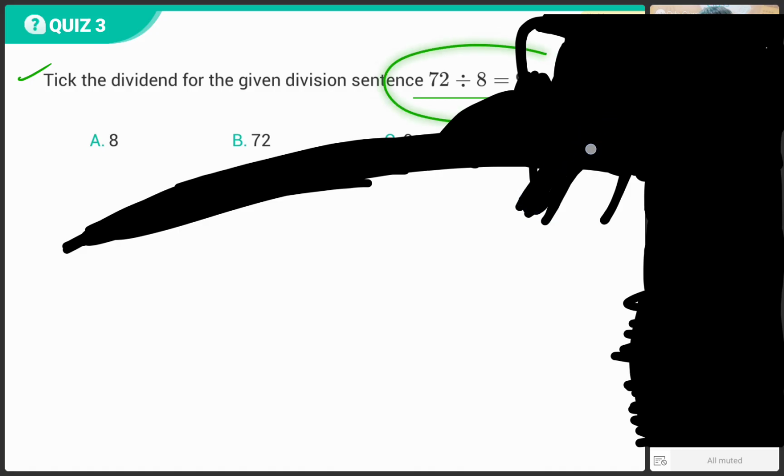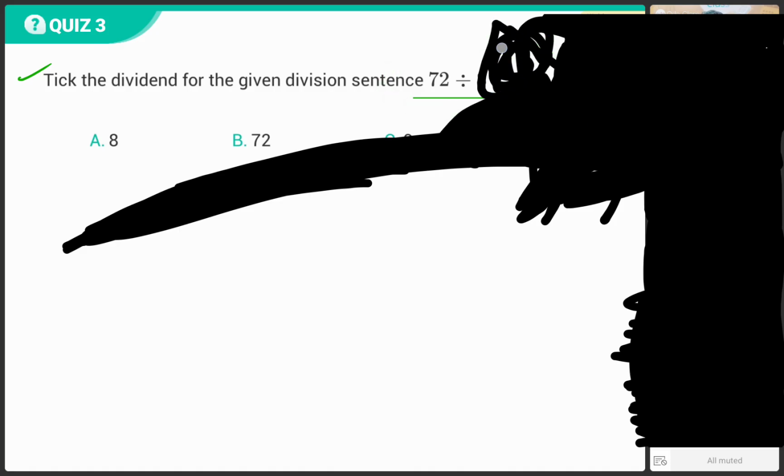So tell me what will be the correct answer. Option A, 8? Option B, 72? Option C, 9? Option D, the division sign? Tell me what will be the correct dividend. All the best, students. See the options very carefully and answer properly. No mistake should be there. Read the question very carefully, everybody.